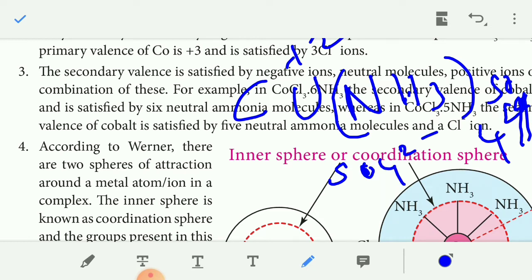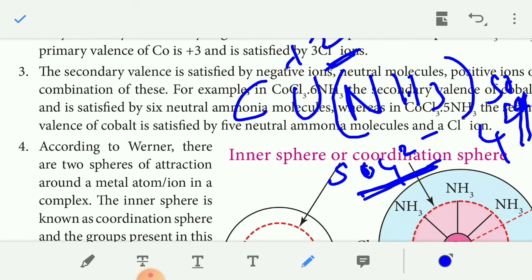So SO4 carries a 2 minus charge and the central metal carries a +2 charge.